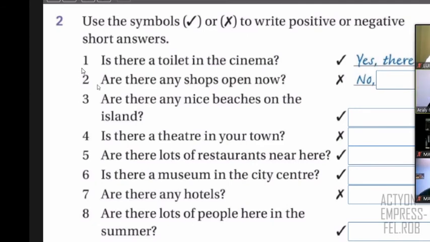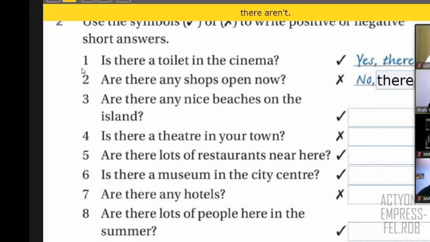The same happens when it's plural. For example, are there any shops open now? This is a question in plural. So if I say, are there? And if it's no, I can say, no, there aren't, right? So please read the questions and you have to answer. If you see a check, it's positive, and if you see a cross, it's negative. Okay, class, continue, please. You have 2 minutes for exercise number 2.